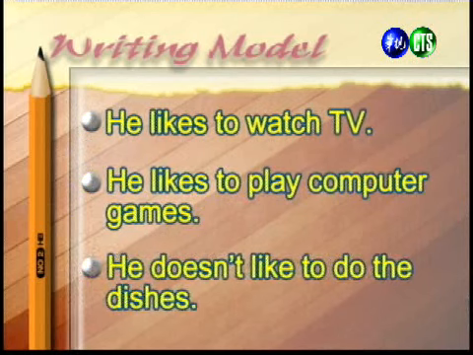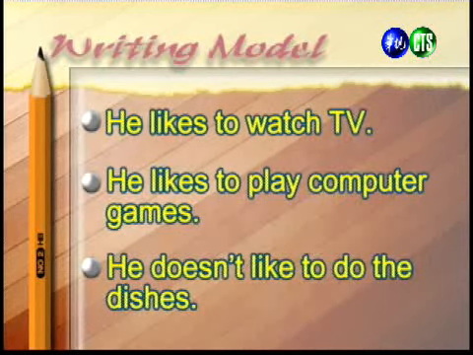So if we break this sentence up into simple sentences, we can get these 3 shorter sentences. He likes to watch TV. He likes to play computer games. He doesn't like to do the dishes. Okay, now we can combine these sentences back together with words called coordinating conjunctions.